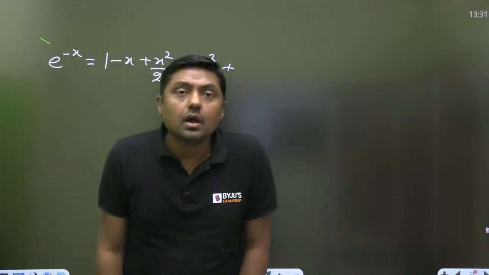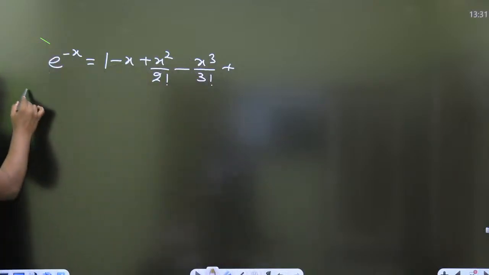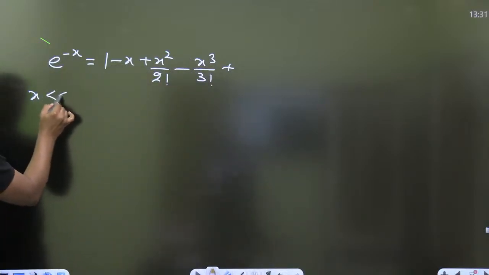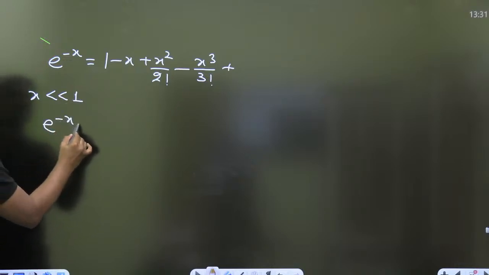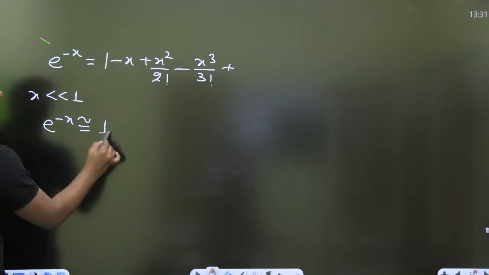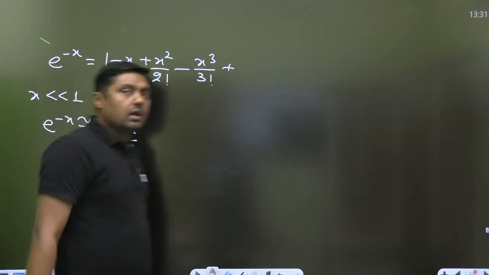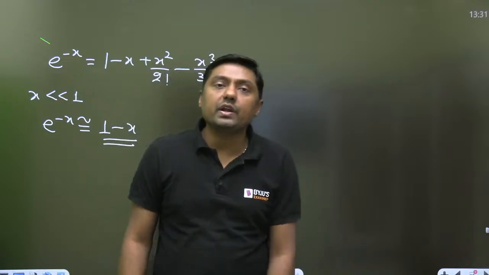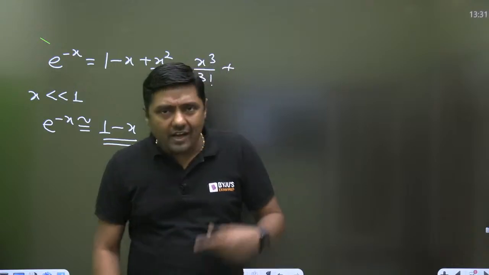That is the series. But if this x is very, very small, x is very much less than 1, then I can say e raised to power minus x is nearly equal to 1 minus x. And that is converted into linear. Exponential is converted into linear.